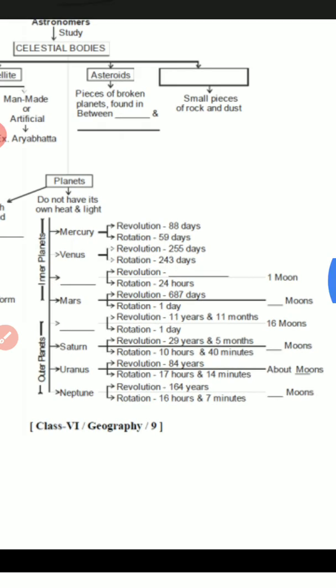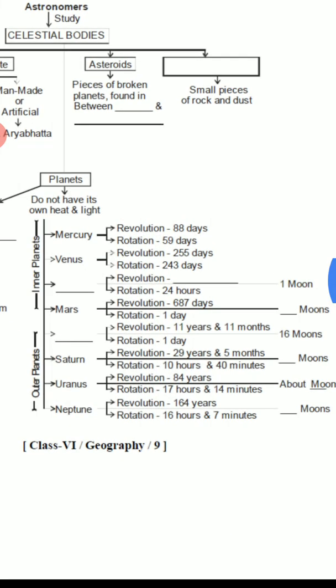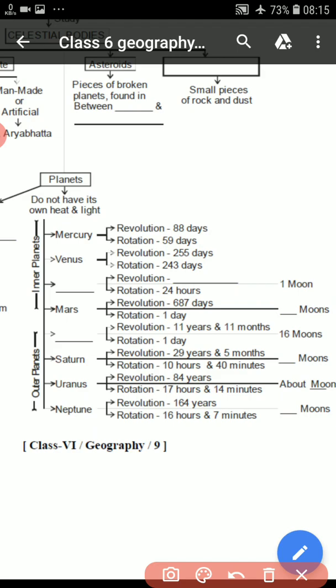And after that you have to write about the numbers of moons: Mercury, Venus, third you will write Earth, then one moon is there, then next is Mars. Mars has two moons.